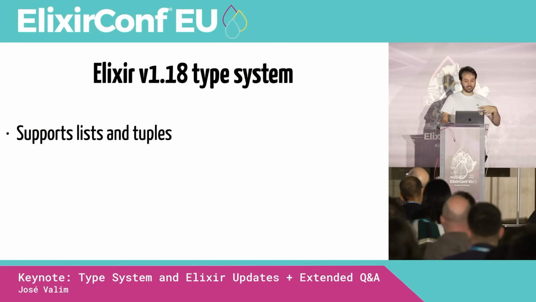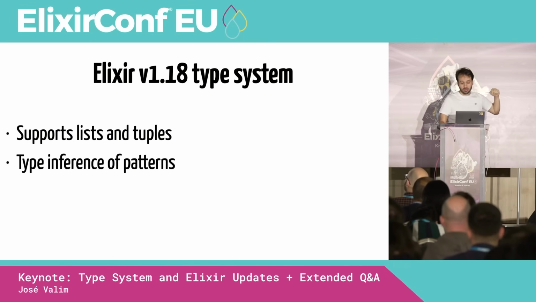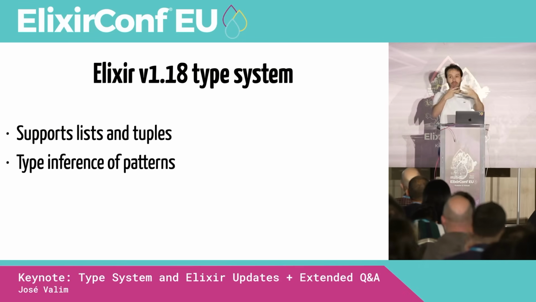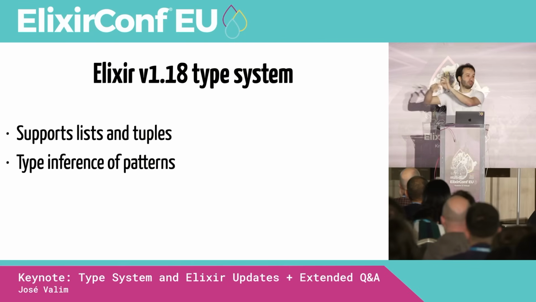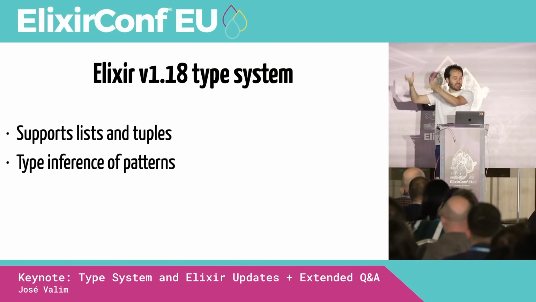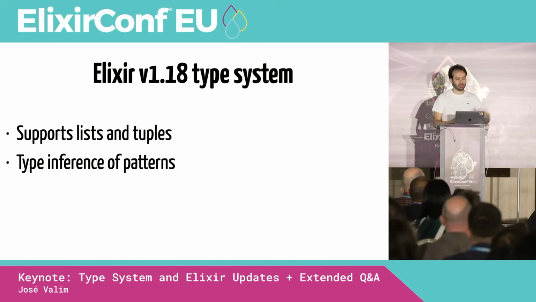and it can understand more of the Elixir programming language. The more it understands of Elixir, the more capable it's going to be to find bugs. So we added support for lists and tuples. Also, we added type inference of patterns. So now if in a pattern you are doing pattern matching and you say X equals a list, we understand that X is a list, we pass that information forward.